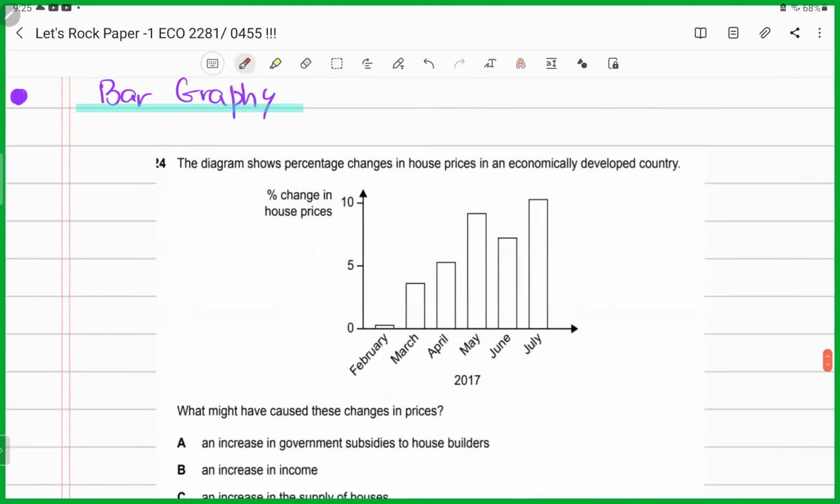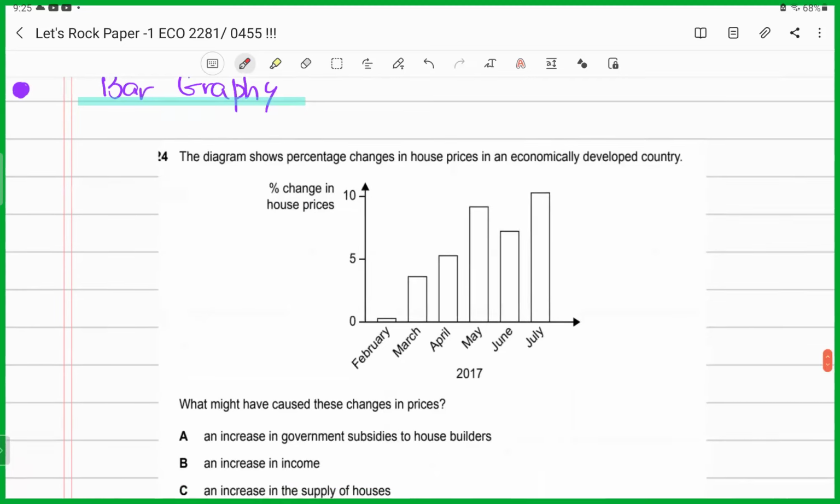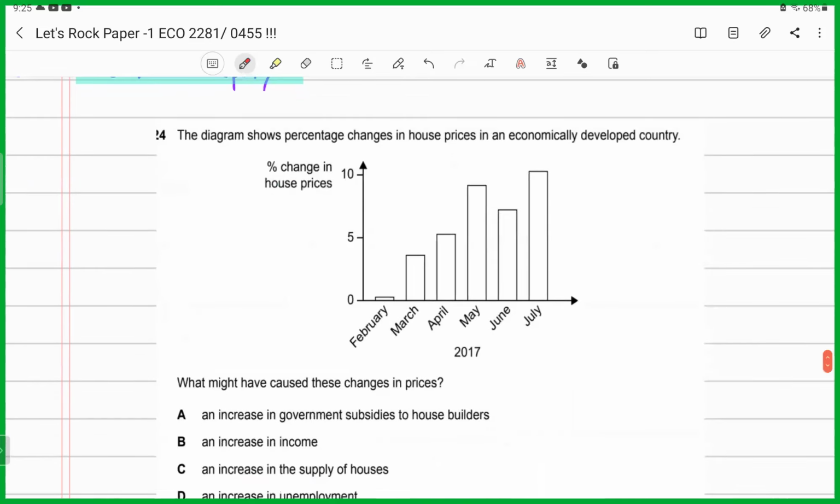Now, they could also give you a bar graph. What are they saying in this question? They're saying the diagram shows percentage changes in house prices in an economically developed country. Now, it's a developed country. What does the vertical axis show? Vertical axis is showing the percentage change in house prices. The horizontal axis is displaying the months. Now, if you look at the general trend, what is happening? There has been a rise in the price apart from the month of June. The trend is showing that the percentage change in house prices is hinting at a rise.